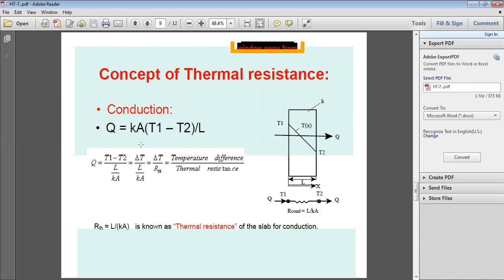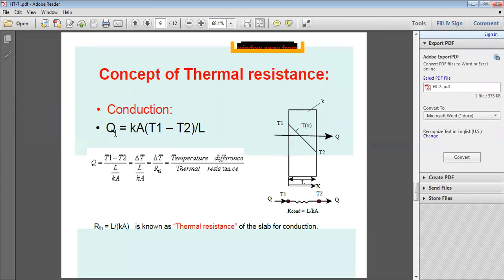From Fourier's law, how do you calculate the heat transfer rate? Q is equal to Ka. I'm not using minus K because we are changing the temperature difference from T2 minus T1 to T1 minus T2.